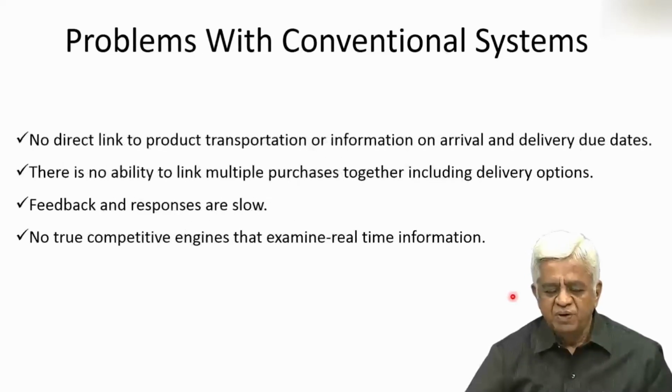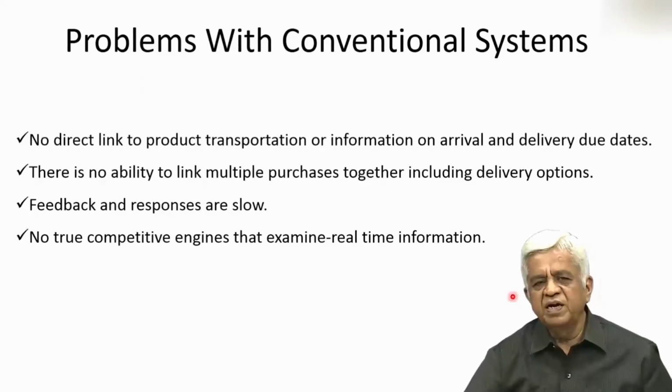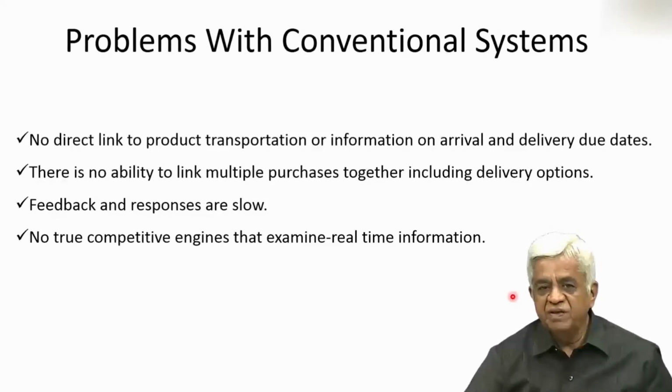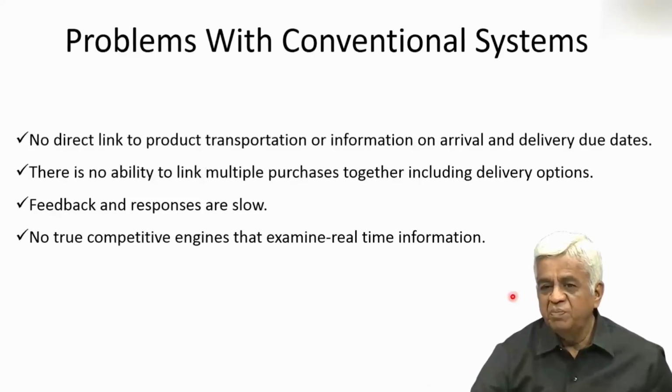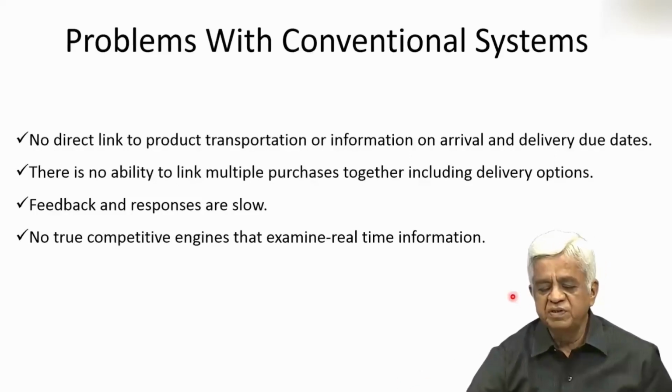So, why are we doing all this? What was the problem with the conventional systems? The problem with the conventional system was no direct link to product transportation or information on arrival and delivery due dates. So, take for example, you send a product to a well-known courier, say, or even your speed post from the Indian Post and Telegraphs.